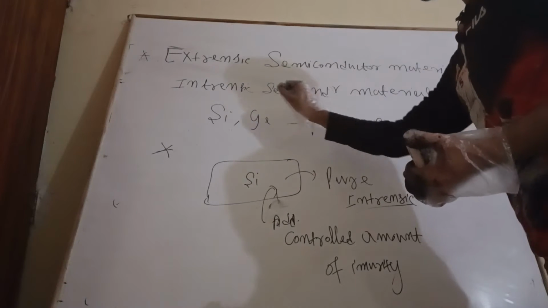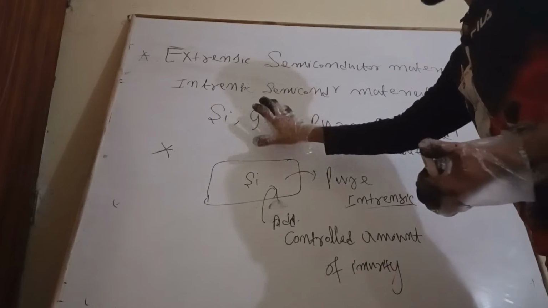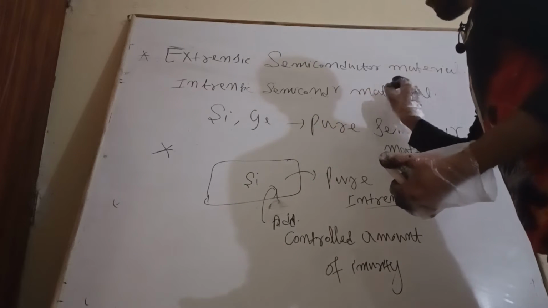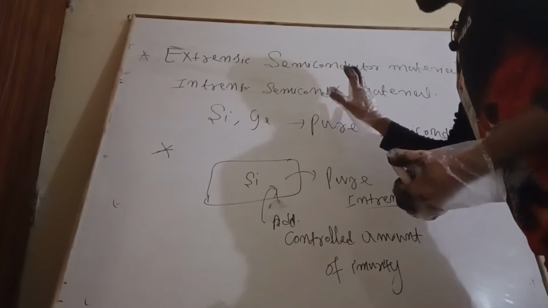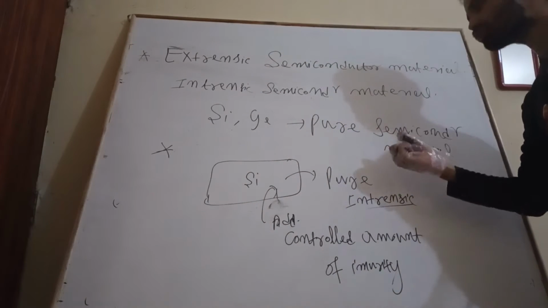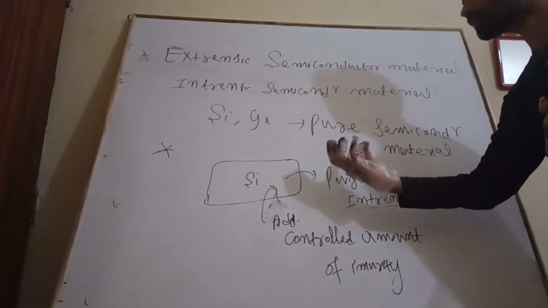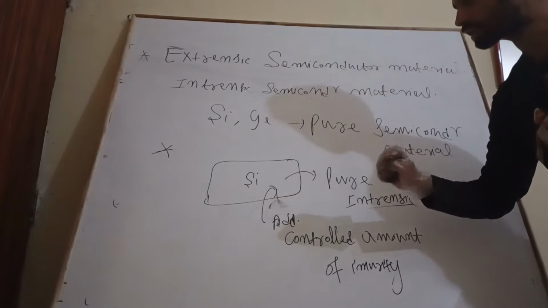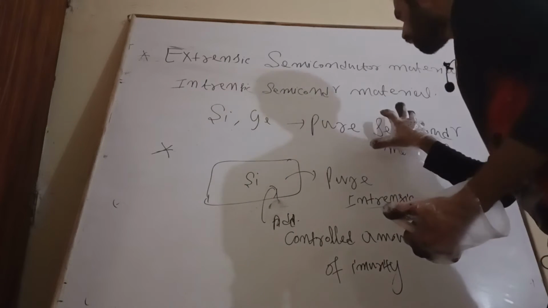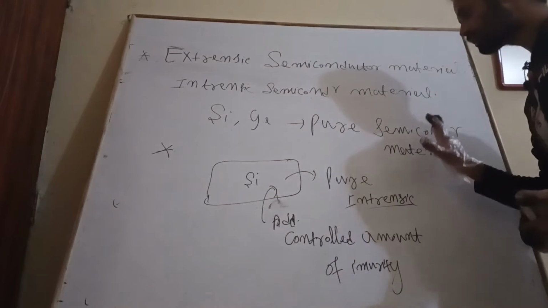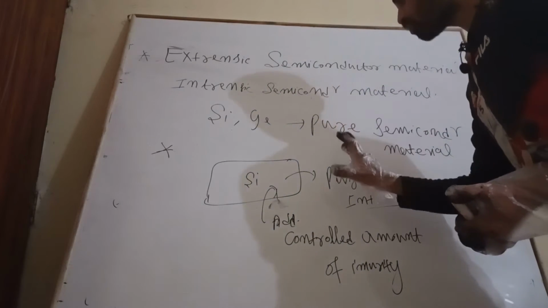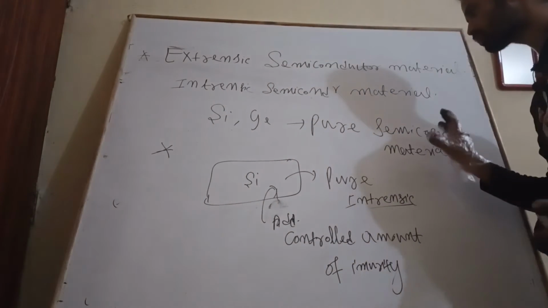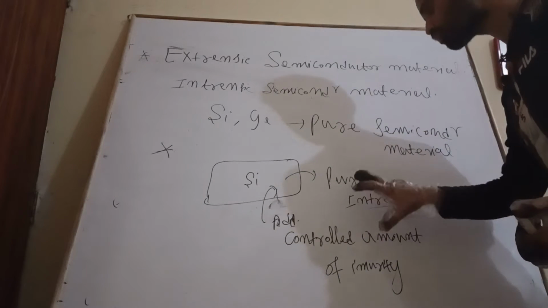As we know very well, intrinsic semiconductor material is one of the interesting materials, but we are unable to realize the actual power of this pure semiconductor material. For that purpose we need to add some controlled amount of impurity.